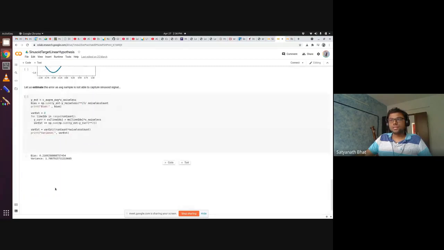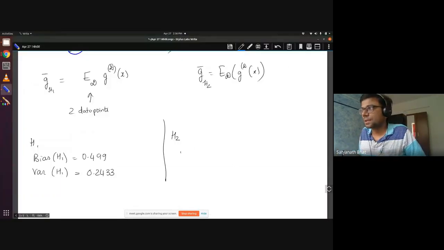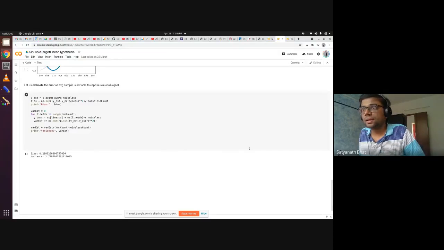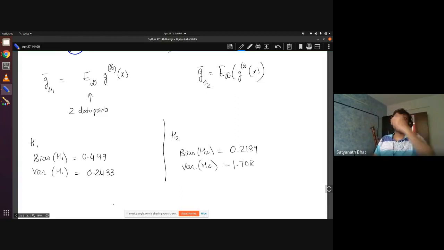And if you see what the bias is, we get this number. So let us write that. Bias of H2 is equal to 0.2189 and variance of H2 is 1.708. Okay, so now which of the two models is better and why?